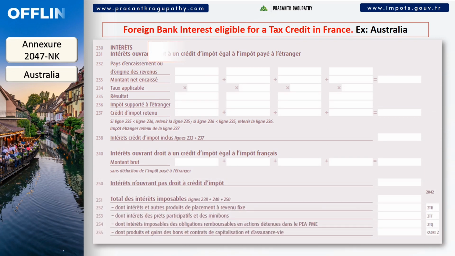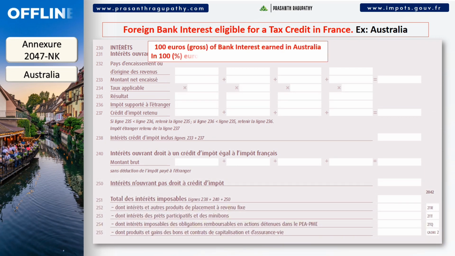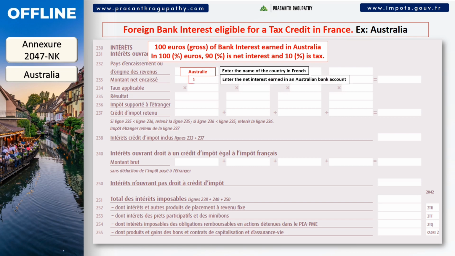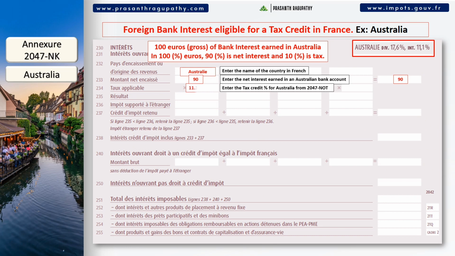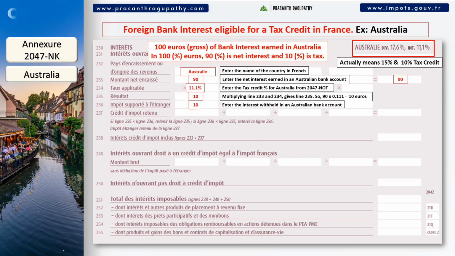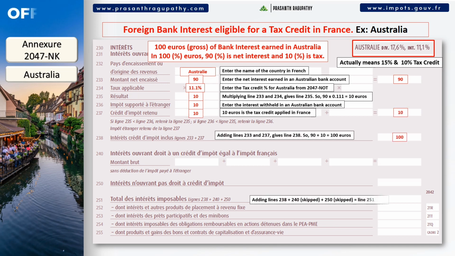The third and final example is about interest earned from an Australian bank account. So, a 10% withholding tax on bank interests is applied in that country. This allows a 10% tax credit in France. For example, out of €100 of total interest, €90 is paid by the bank and the remaining €10 is deducted as tax in Australia. You can complete the declaration in France as explained on the screen.